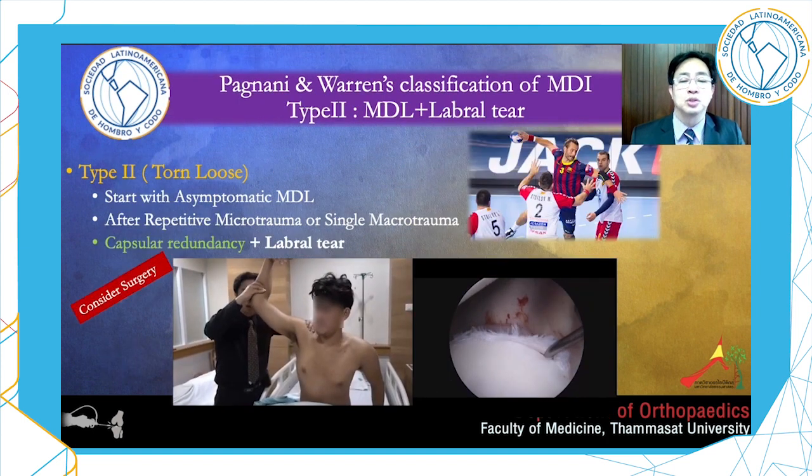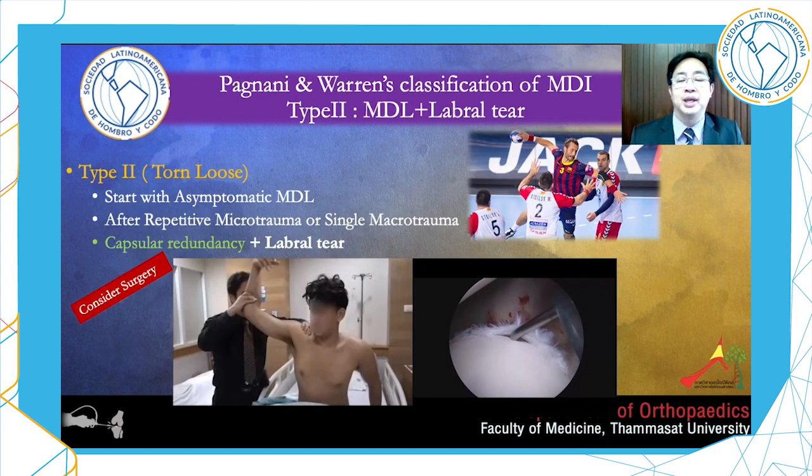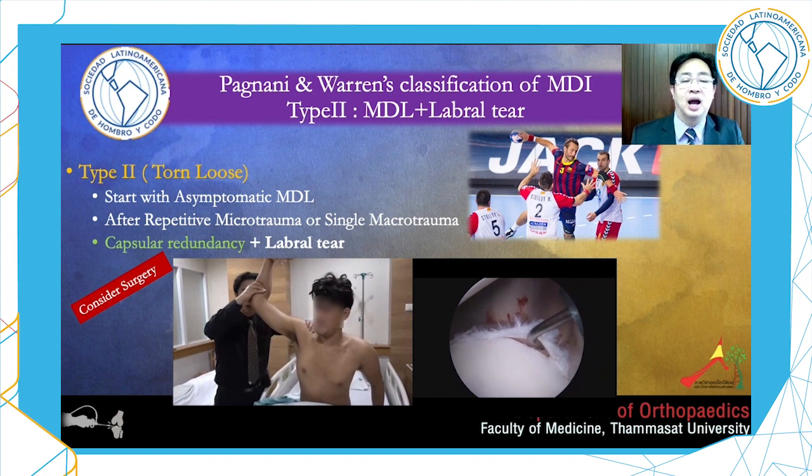Type 2, taught loose. Patients start with asymptomatic MDL and become symptomatic after repetitive microtrauma or single macrotrauma. This patient is a very active rugby player. I treat him since he was a boy, but finally he becomes an MDI guy. Intra findings, the scapulo-labral recess and labral tear. Type 2, taught loose, always needs surgery.